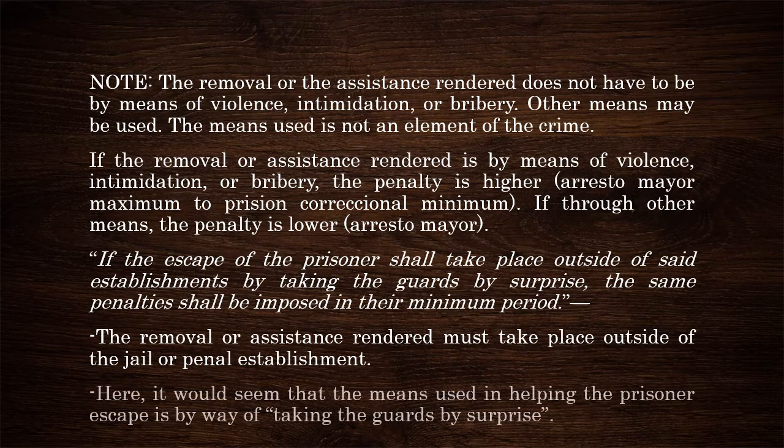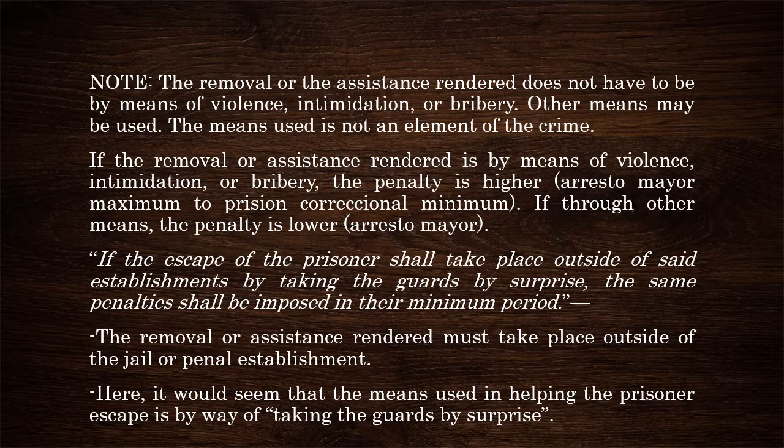And although it would seem that in this second paragraph, there is only one means used in helping the prisoner escape, which is by way of taking the guards by surprise, I would venture to theorize that the escape of the prisoner or the assistance rendered to the prisoner who escapes can be done through other means.